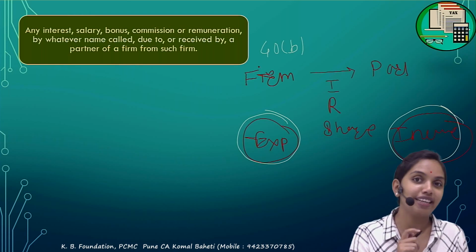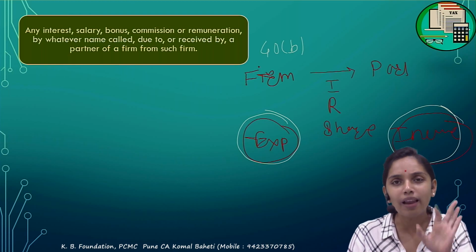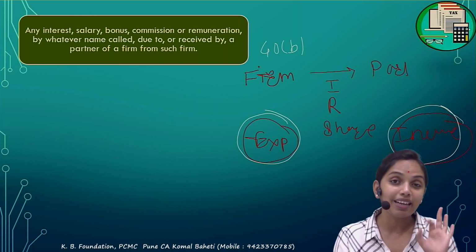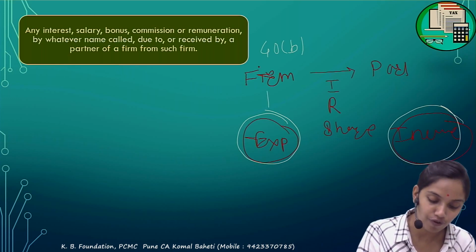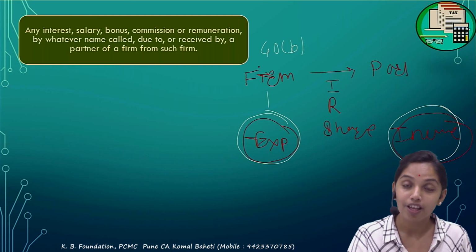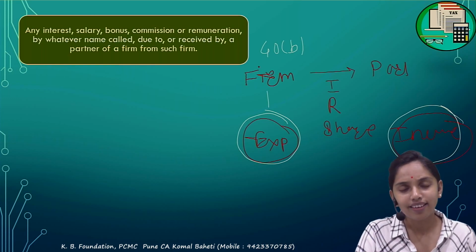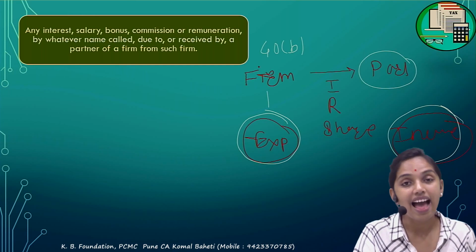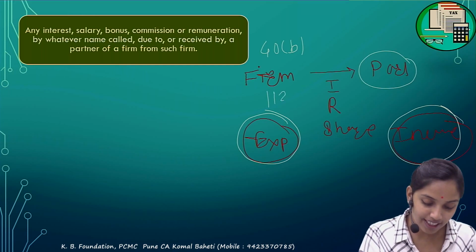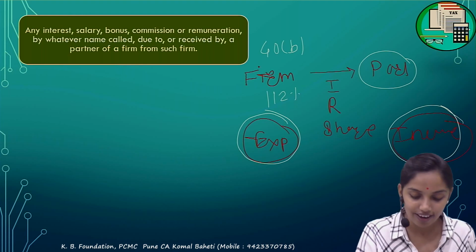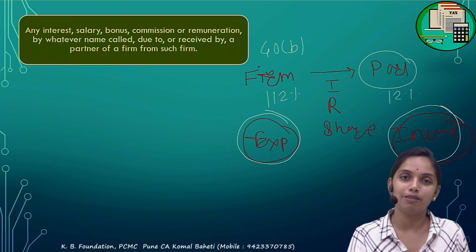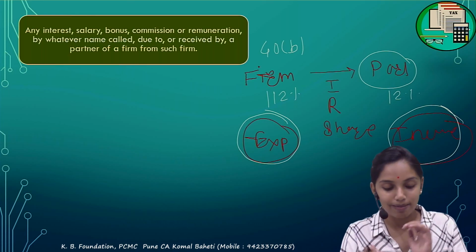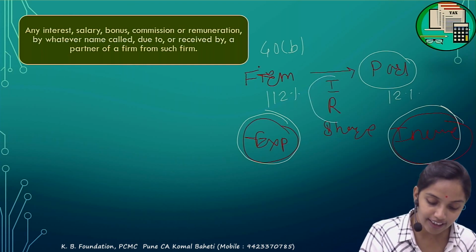For example, for the interest, the section says that only 12% would be allowed as a deduction. The firm had paid 14%, but the income tax would allow only 12% in the hands of the firm as per section 40(b). So how much is to be considered the income of the partner? The same amount that is an expenditure in the hands of the firm would be taxable in the hands of the partner as income. So if 12% is allowed as deduction, in the hands of the partner only 12% would be taxable under the PGBP. Whatever amount of deduction is available in the hands of the firm, the same would be taxable in the hands of the partner. That is for the interest and remuneration.